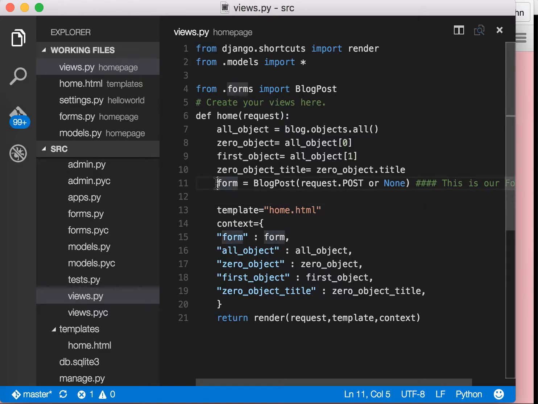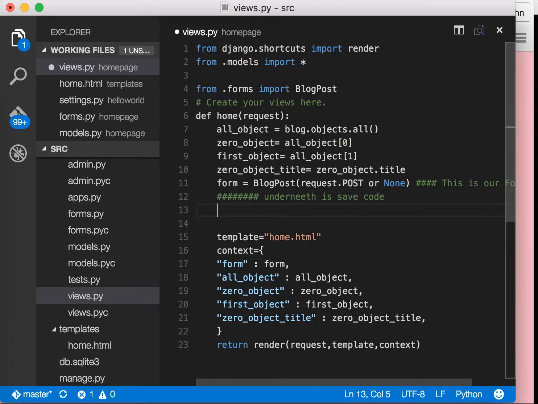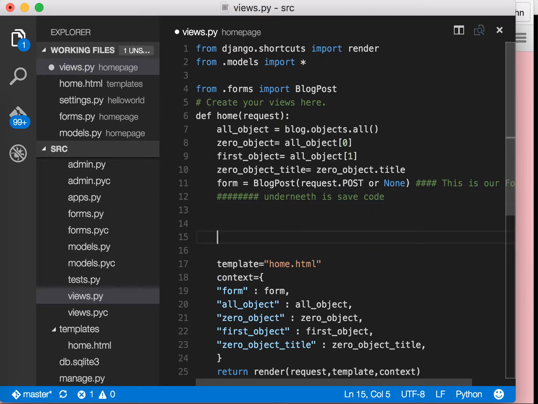So far we only have a form. We didn't actually write any lines of code saying that the save button means save, okay? So this is what you're gonna do. Underneath your form, I'm going to just write a comment to myself saying that underneath is save code, okay? Then I'm going to say, oops, above is save code. So now we know everything here is save code, okay?